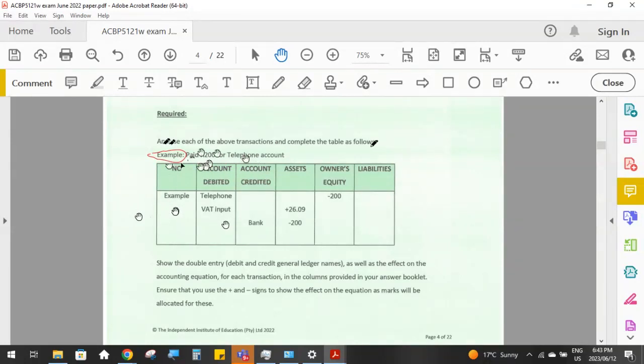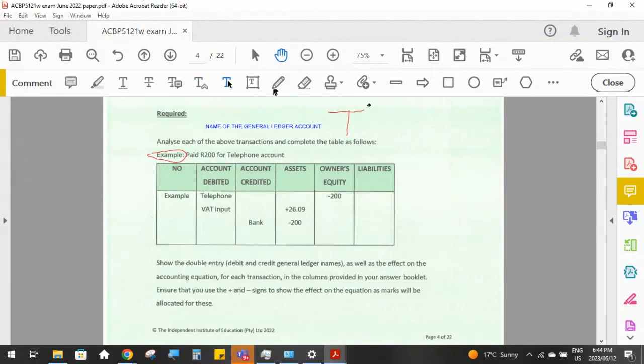So example, the number is the example. We want to know what general ledger account will be debited and what general ledger account will be credited in this transaction. So in this account debited and account credited, what you put into those columns must be the name of the general ledger account. So not the description of the account, not the person's name that was paid. It must be the actual T account, the name of the T account that is getting either the debit or the credit.